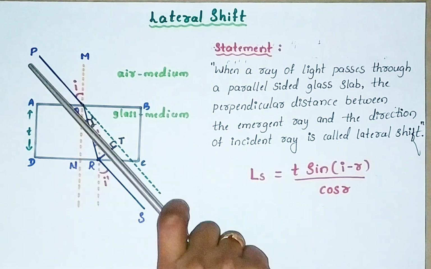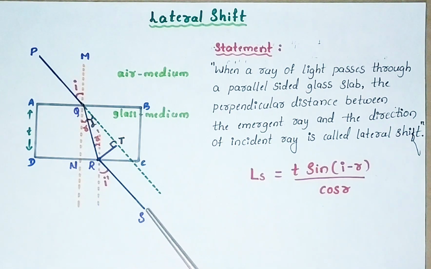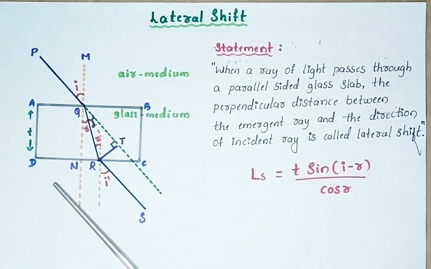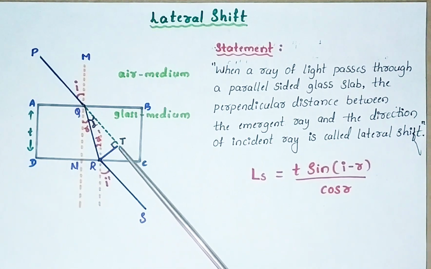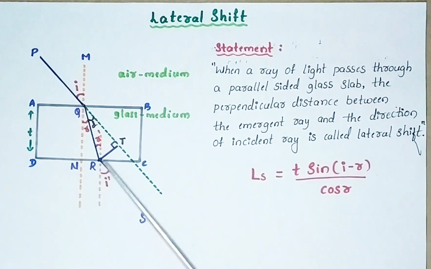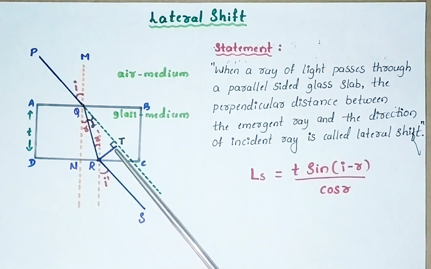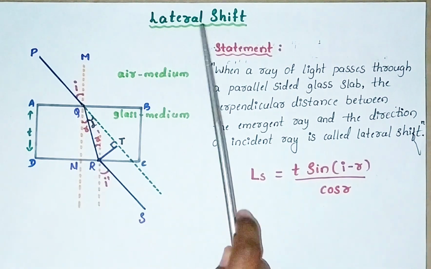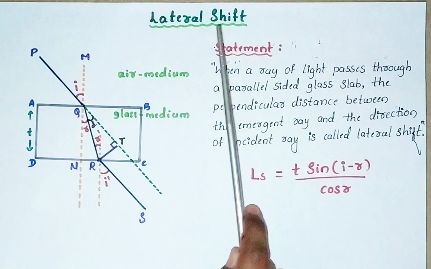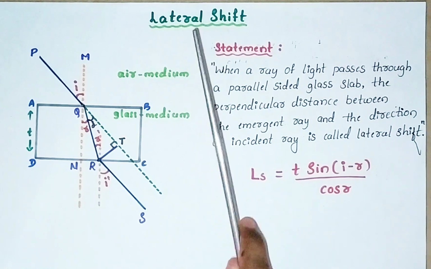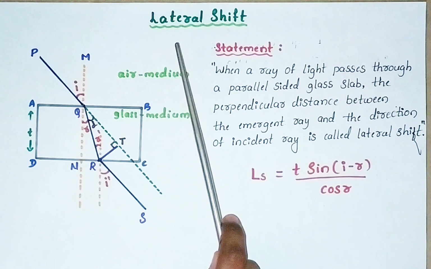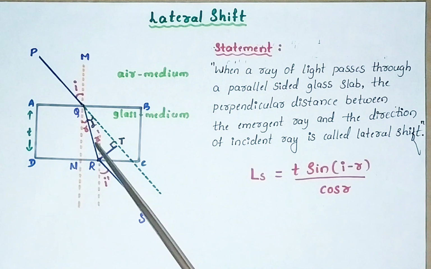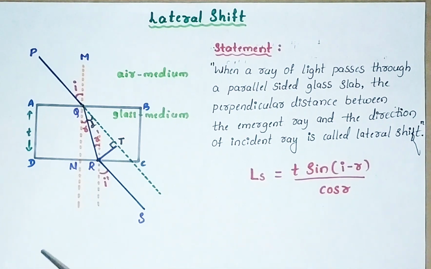Now you can observe this ray of light has to travel in a straight line. But because of the glass slab, it is shifted here. The light position should be here, but now we are getting it at RS. It is laterally shifted. Why is the ray of light laterally shifted? Because of refraction of light. So lateral shift takes place only because of refraction of light. Remember, refraction of light takes place only because of change in its speed. And speed of light changes because of different optical density.